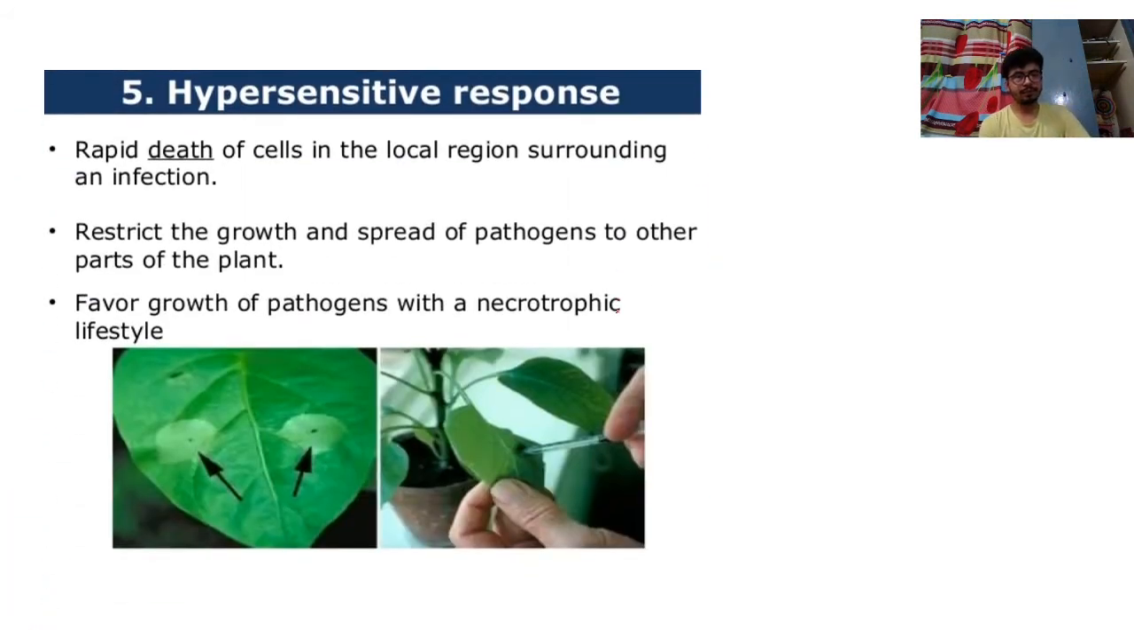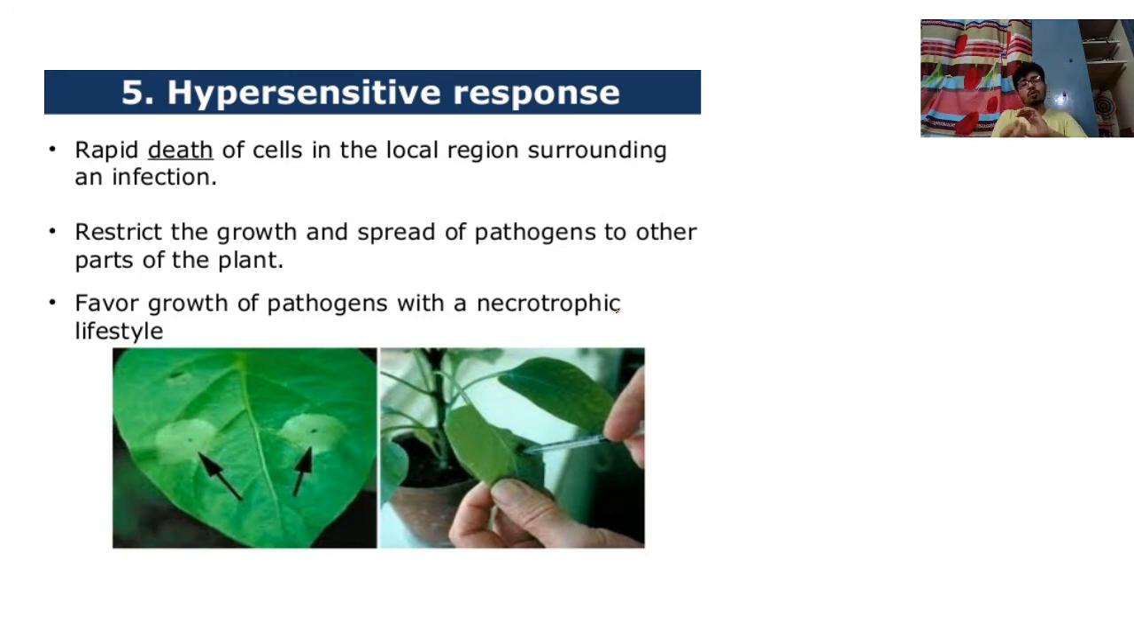So dear friend, come to hypersensitivity. If a pathogen enters a host organism, there is rapid death of cells in a local region surrounding the infection. So what is the plant doing? It is dying in a part of the area and restricting the growth of the pathogen. The pathogen cannot go through the air.